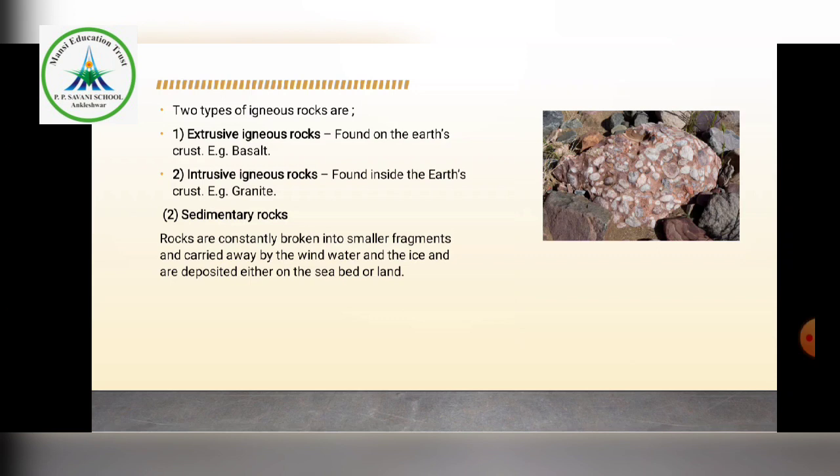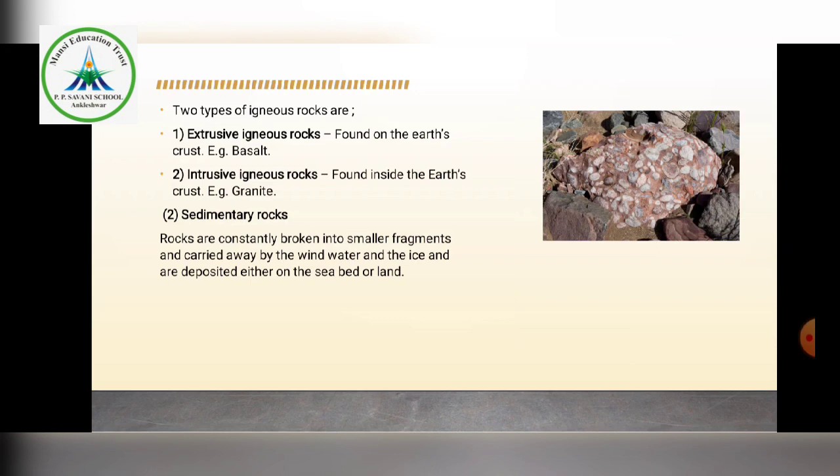Now rocks are constantly broken into smaller fragments, tukda, and carried away by the wind, water and ice, and are deposited either on the seabed or land. Very simple.